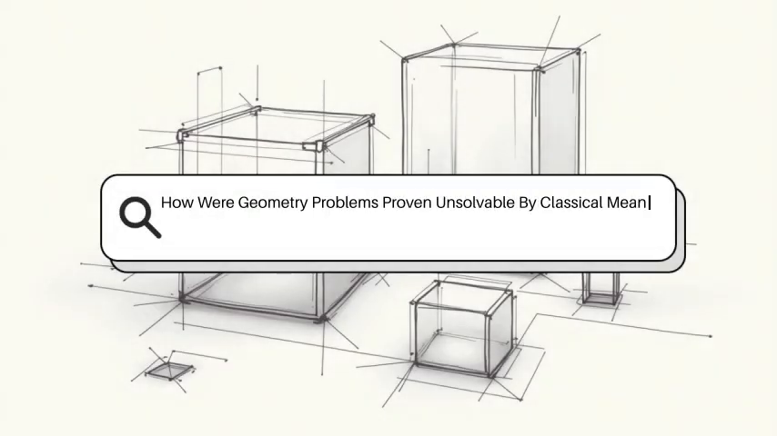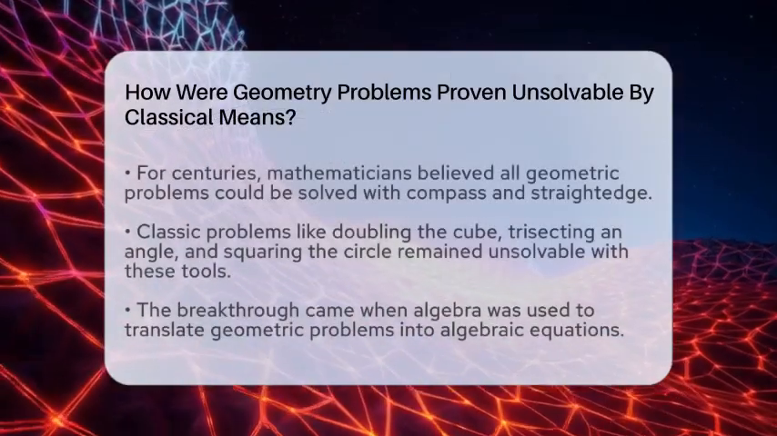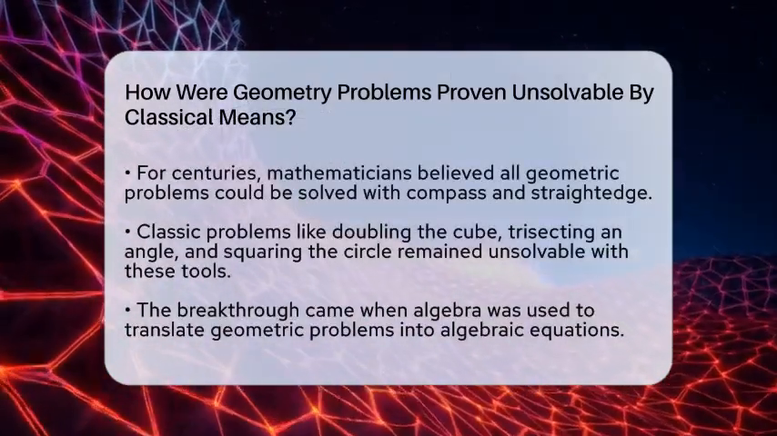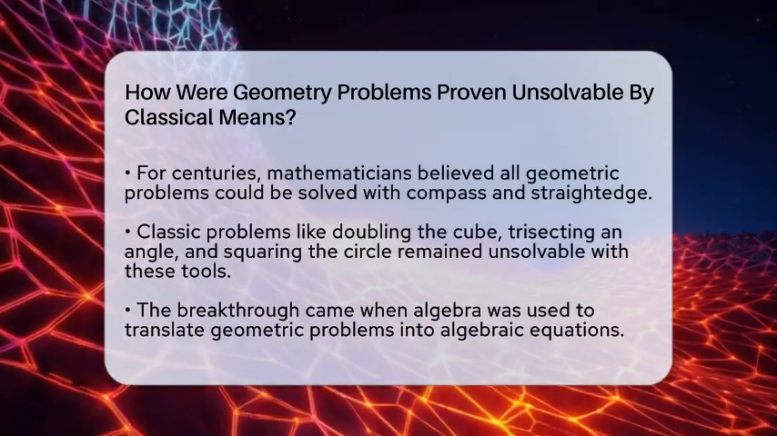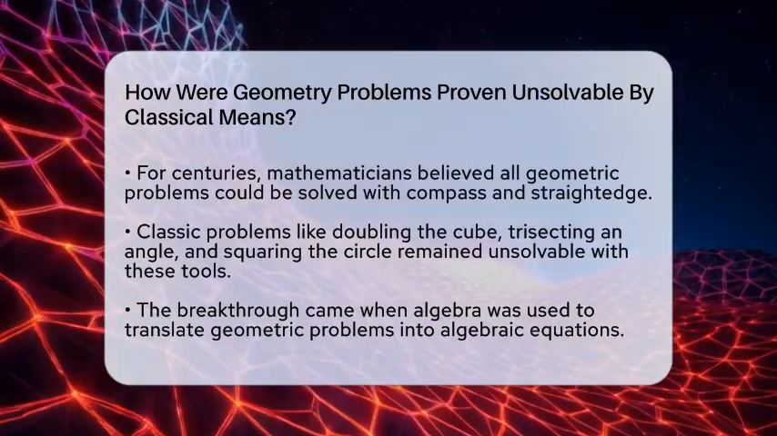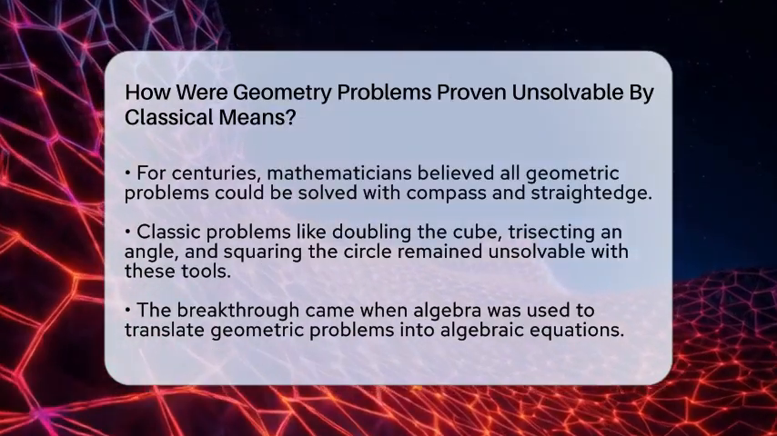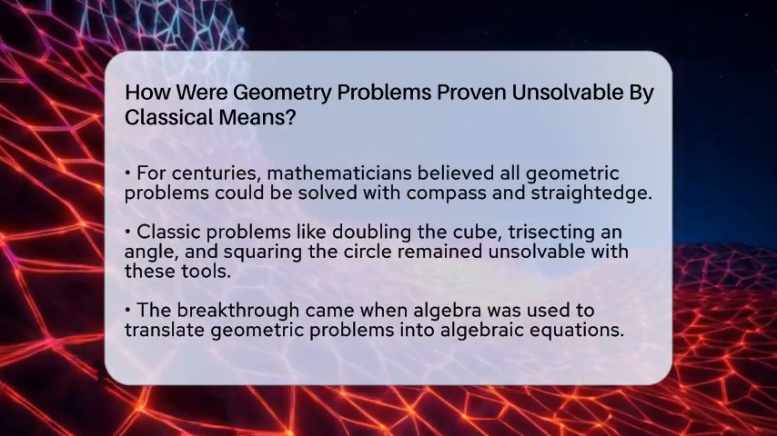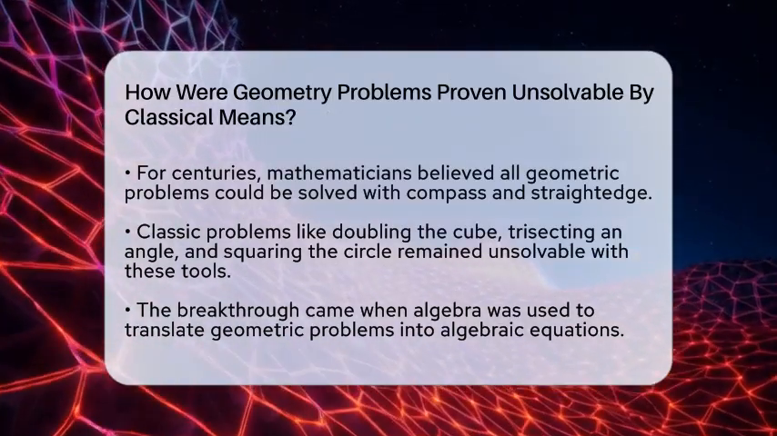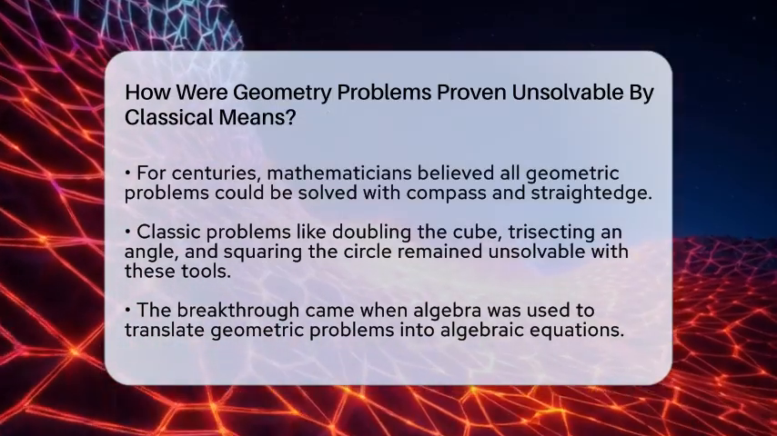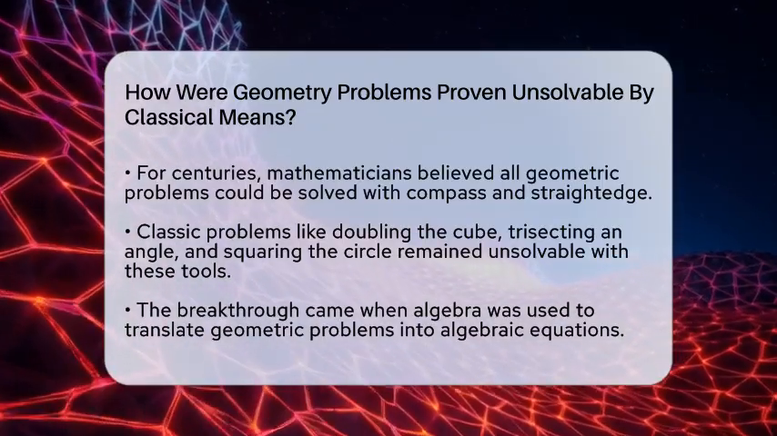How were geometry problems proven unsolvable by classical means? Imagine trying to solve a puzzle with only a compass and straightedge. For centuries, mathematicians believed all geometric problems could be tackled with these simple tools. But some puzzles just wouldn't give in. They resisted every attempt, no matter how clever the constructions.